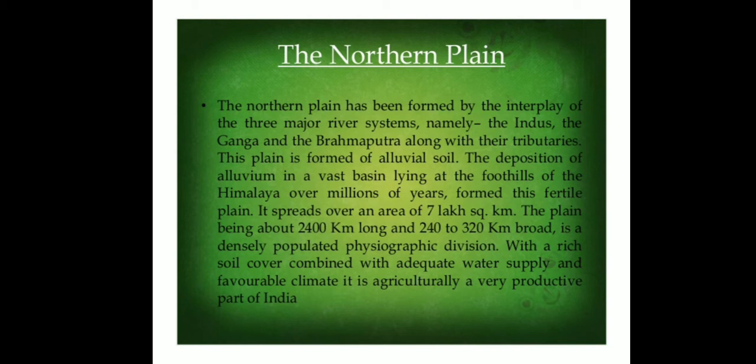It spreads over an area of 7 lakh square kilometers. The plain is about 2,400 kilometers long and 240 to 320 kilometers broad. It is a densely populated physiographic division, with a rich soil cover combined with adequate water supply and a favorable climate. It is agriculturally a very productive part of India.